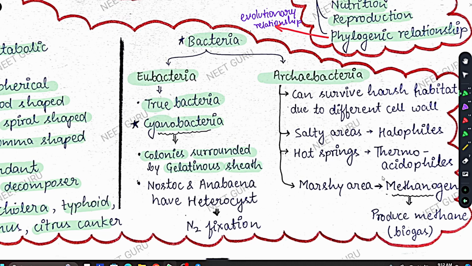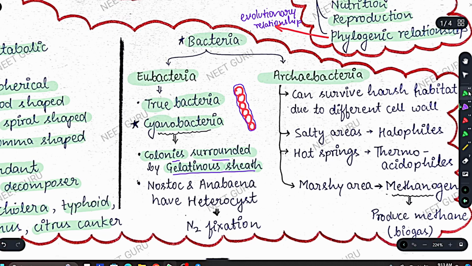Cyanobacteria live in colonies, like this is one cyanobacterium, this is another, this is a third, 4, 5, 6, this is a colony of cyanobacteria. On these cyanobacteria there will be a sheath of gelatin which provides them protection. So colonies are surrounded by a gelatinous sheath.